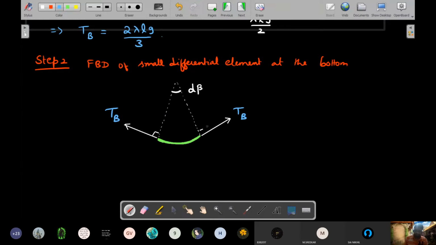Okay, right. And because of that, there is also a weight acting downward, which is this time a very small value. It is lambda into dl of this. So if the radius of curvature of this is r, which we are here to find out, let's say this is r that I want, and this is d beta. What is the arc length of this particular thing? I think r d beta. So I should write that r d beta, this is dl, into g.